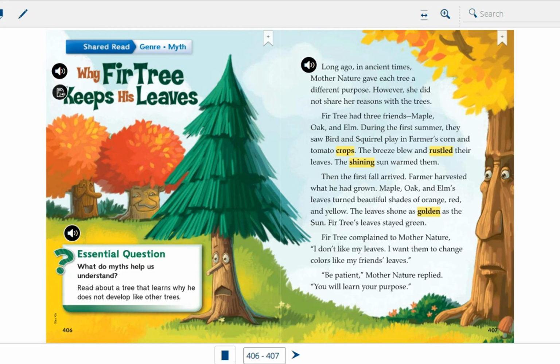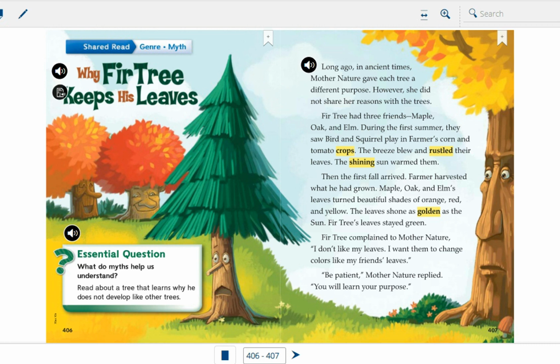Back to our story. So they saw bird and squirrel play in the farmer's corn and tomato crops. The breeze blew and rustled. So the breeze, it is a light, gentle wind. It blew and rustled their leaves. So what happened there? The breeze or the wind blew and rustled their leaves.